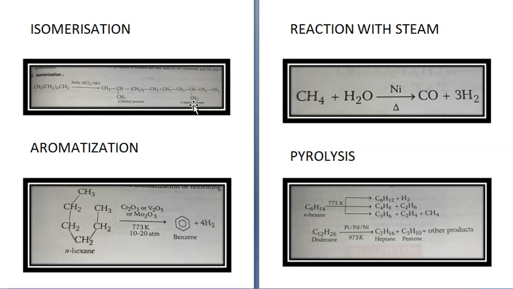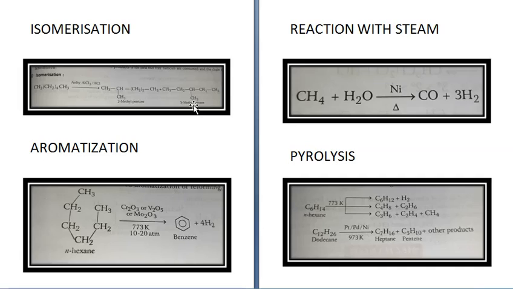Next reaction is aromatization reaction. Aromatization reaction, normal alkane having 6 or more carbon atoms on heating to 773 Kelvin at 10 to 20 atmospheric pressure in presence of oxides of vanadium, molybdenum or chromium supported over alumina get dehydrogenated to give benzene and its homologues. This is called aromatization or reforming.